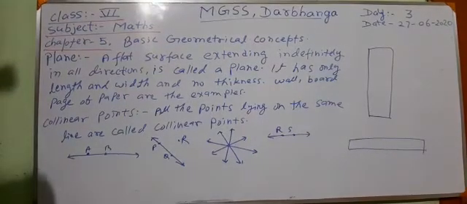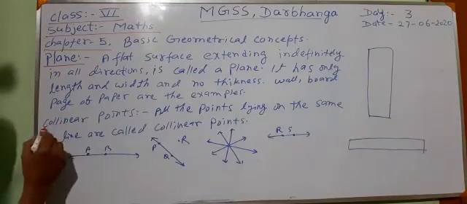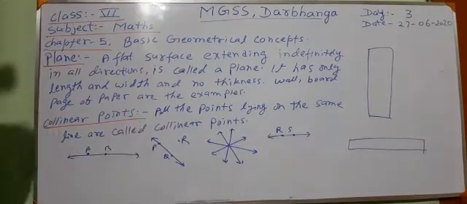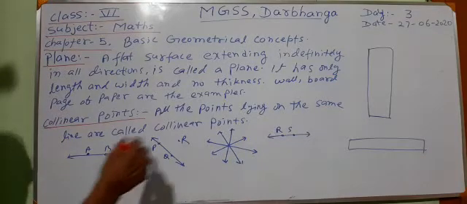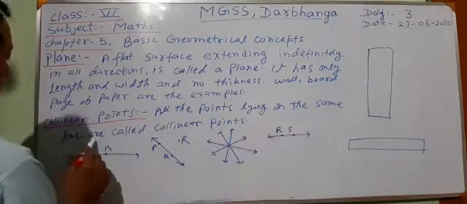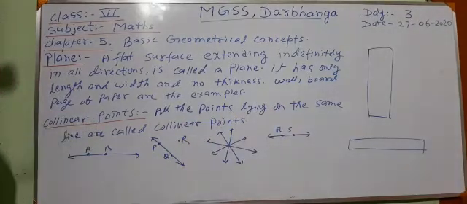Now we have read plane. Now we have to read collinear points. What are collinear points? Collinear means points lying on the same line. All the points lying on the same line are called collinear points.